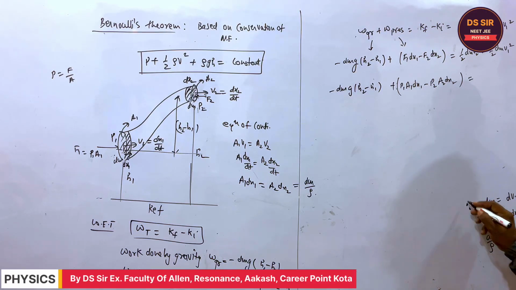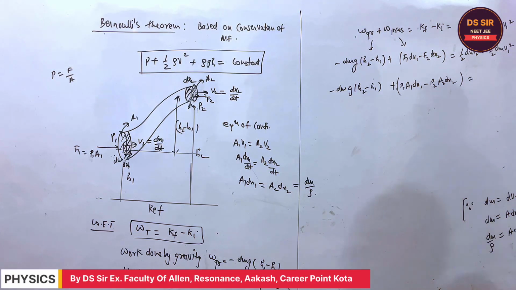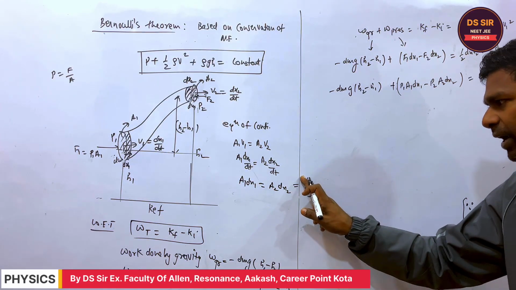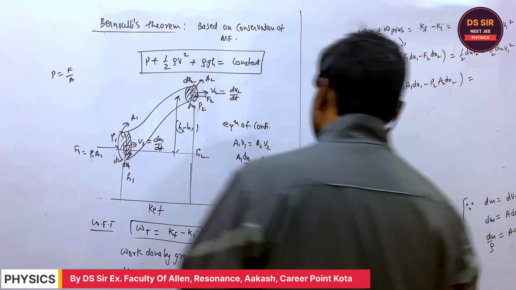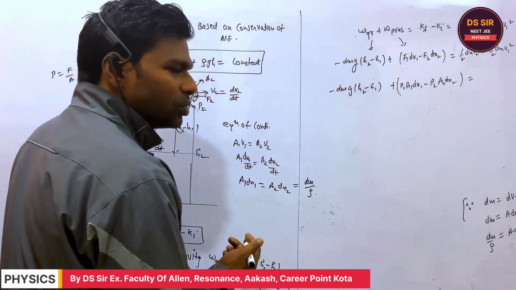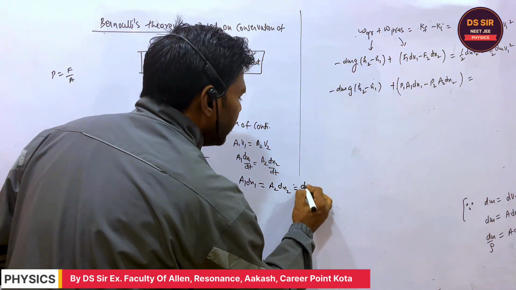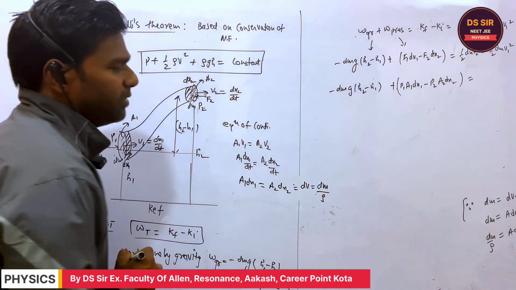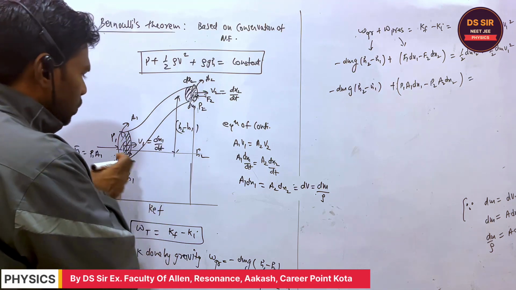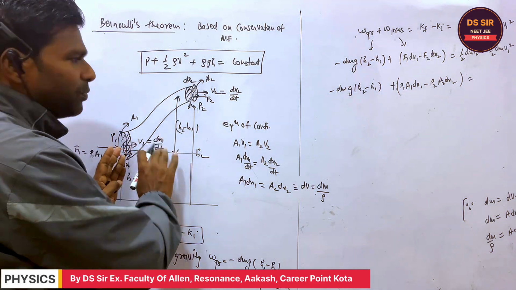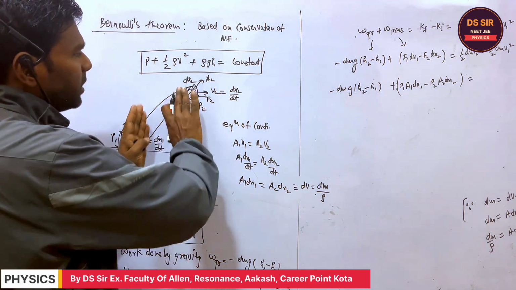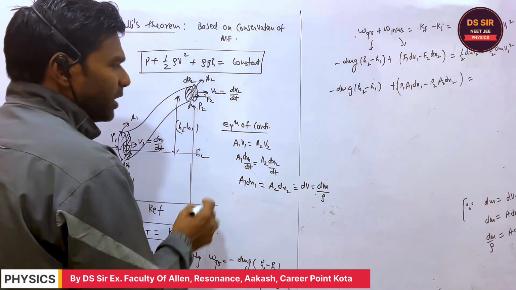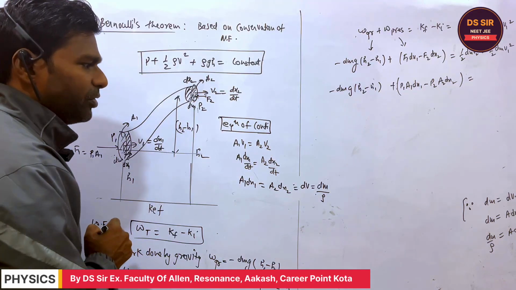You may write over here in the rough, but A1 dx1 is equal to A2 dx2, which is the elemental volume, right? Elemental volume is elemental mass divided by density. So the volume entering at any time t is the same volume coming out. So A1 dx1 is equal to A2 dx2. It also comes from the equation of continuity, right?